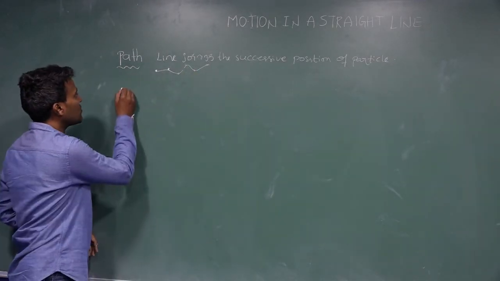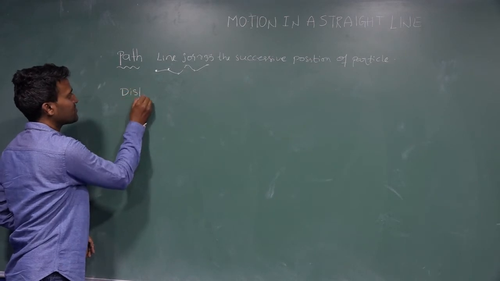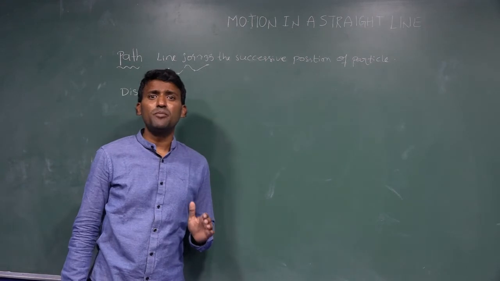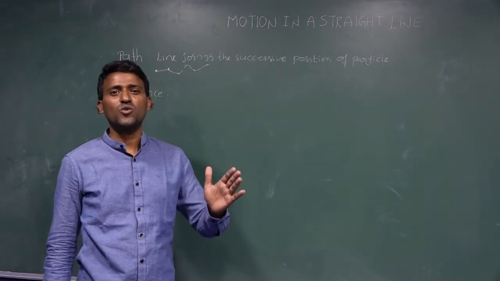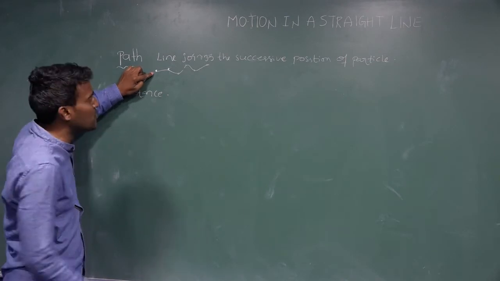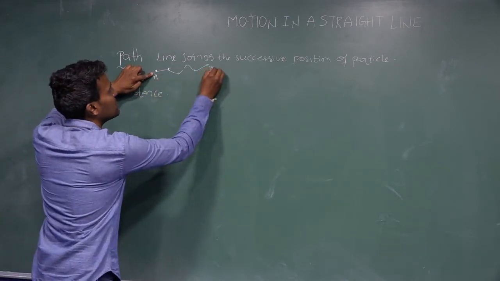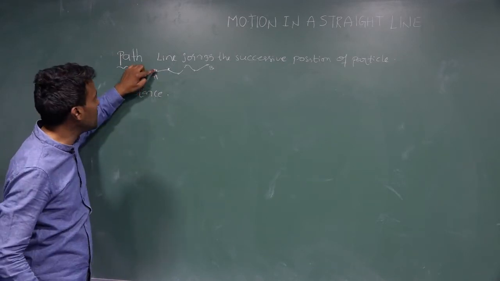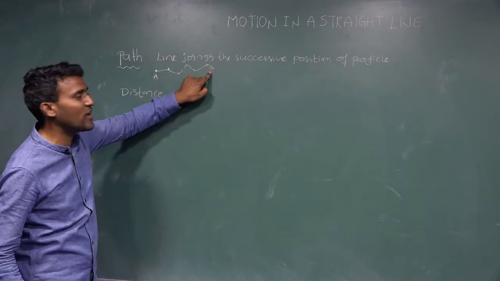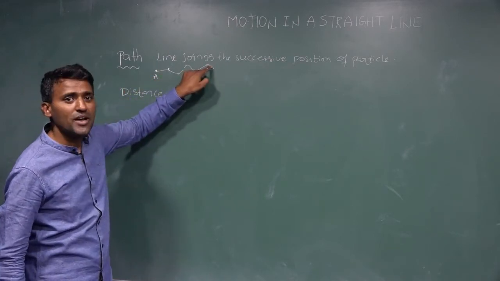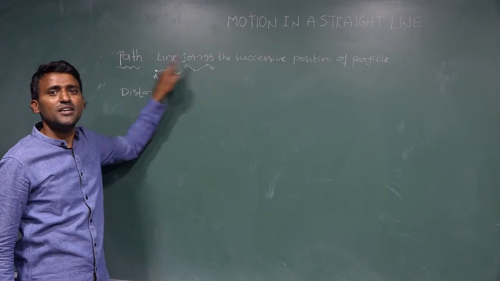Okay. Next one, we are discussing distance. What is distance? Length of the path covered by the particle is called distance. See here, a drunken man walking from point A to point B, otherwise a person or a particle moving along this direction and reaching the final destination B. So, length of the path covered by the particle is called distance.